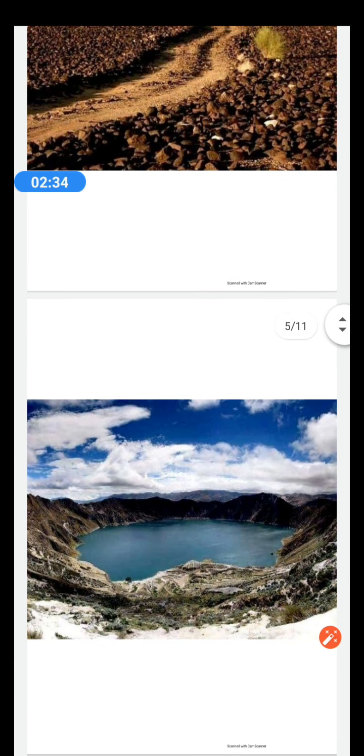The next picture you will see is of a caldera lake. First let me explain what a caldera is. All the molten material which is thrown out from the volcano is thrown out from the mouth or the vent of the volcano. Sometimes the lava is so thick that it solidifies at the mouth or inside the volcano.